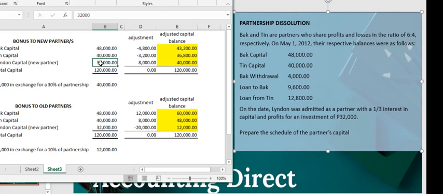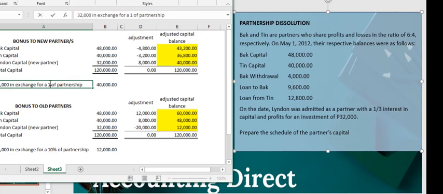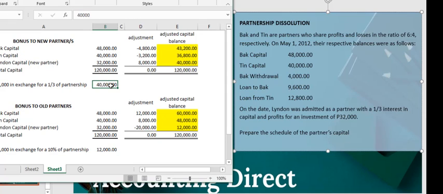He told the partnership, I'll give you 32,000, just give me 1/3 of your partnership, which we have here as our sample problem. He is entitled to 40,000, of which he just gave 32,000 to the partnership. So it's a bonus to him, and the negative or adjustment amount will be absorbed by the old partners.